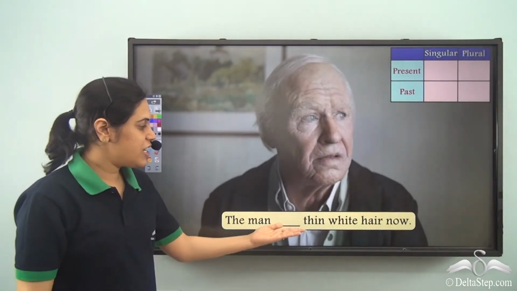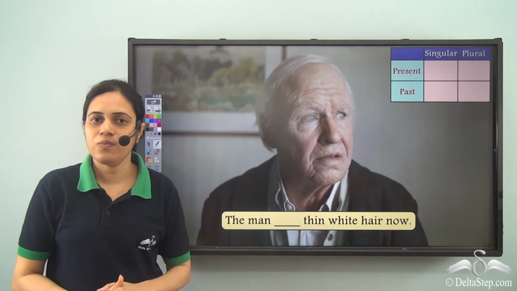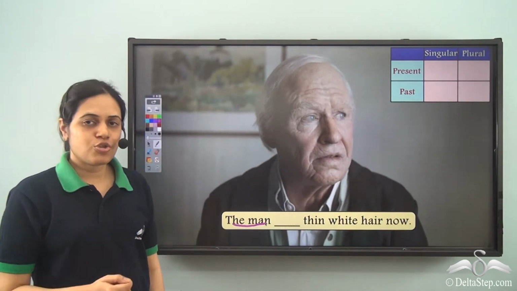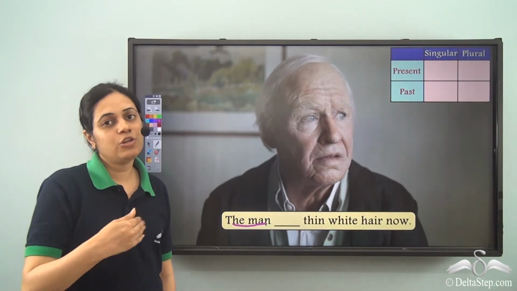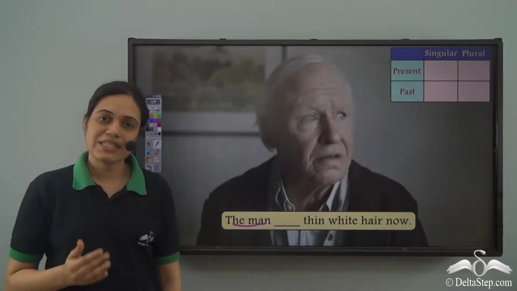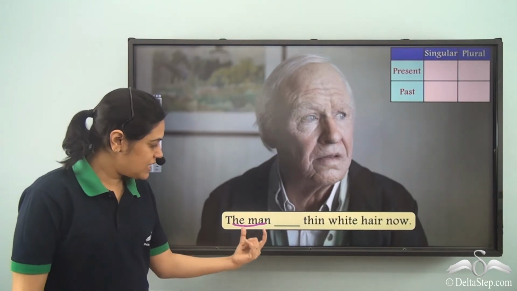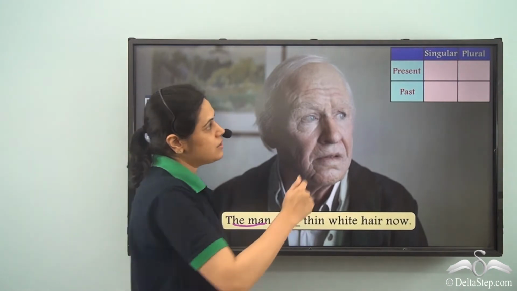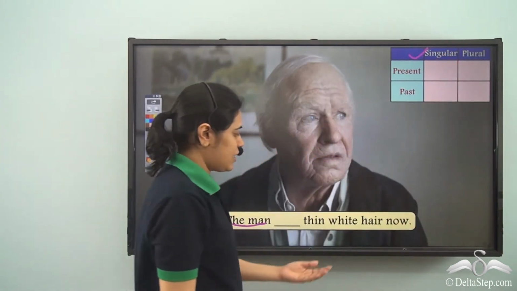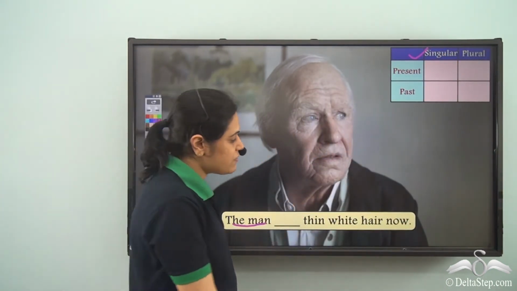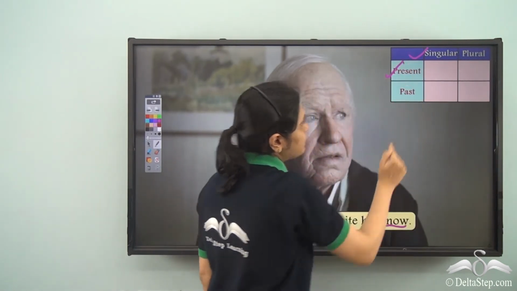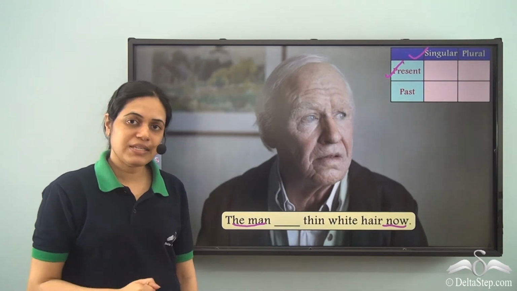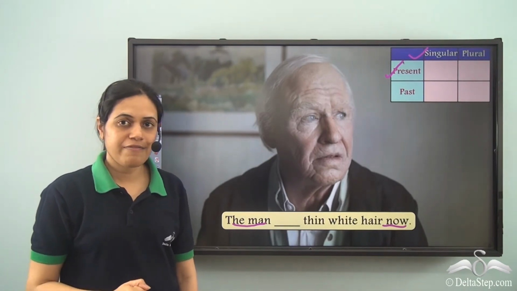The man dash thin white hair now. Now, in this case, we are talking about the man. So, it is neither the person speaking nor the person spoken to. So, it is third person. And man means it is singular. There is just one person. Singular. Now. Now means we are talking about present. So, we are talking about singular present. What is the form of have verb?